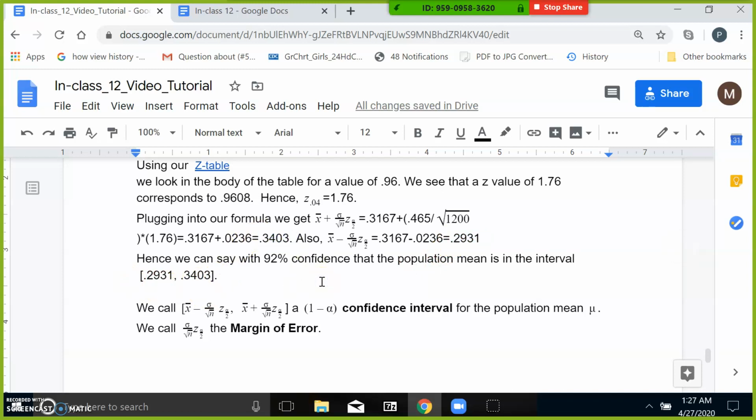And let's also find the margin of error. So the margin of error is basically this guy here. It's the sigma over square root of N times Z alpha over 2. So in our case, it's this guy here. Okay, so let's write that. So moreover, our margin of error is 0.0236. Okay, so we're done with this question. So let me leave it there.